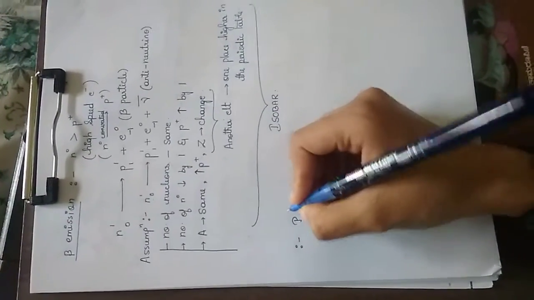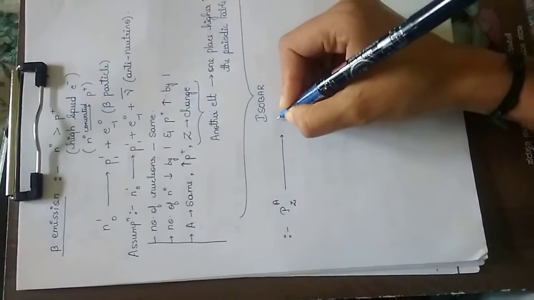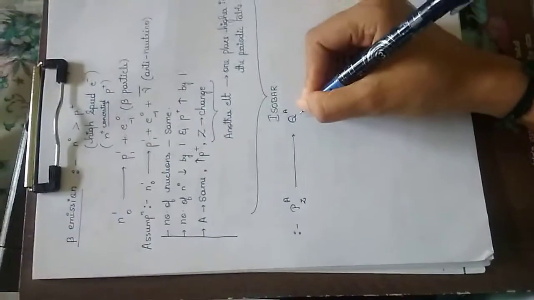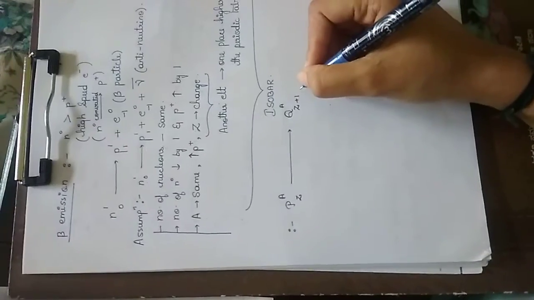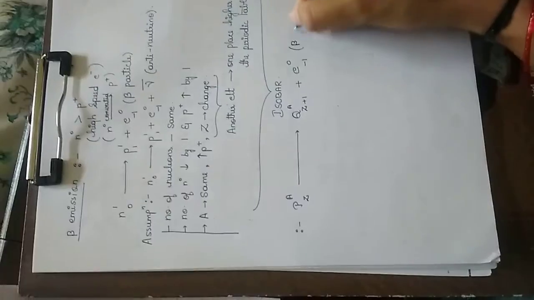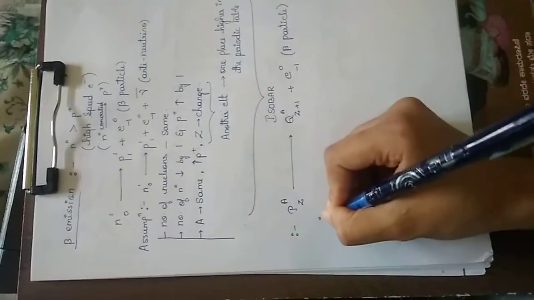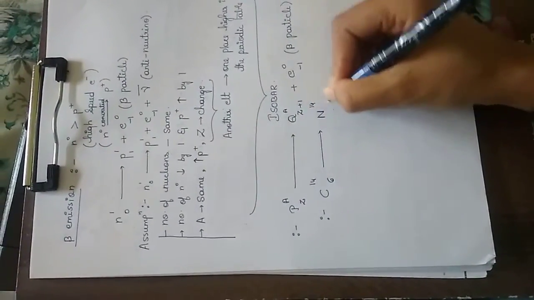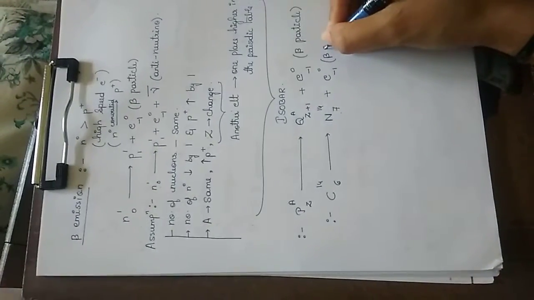So if P is an element with A as mass number and Z as atomic number, it will give a daughter nucleus, which we will consider as Q, with the same mass number, but the atomic number is increased by 1. So that means e with charge minus 1, which is a beta particle, is produced. The example for this is carbon-14 with atomic number 6, which will give nitrogen-14 with atomic number 7 with the emission of the beta particle.